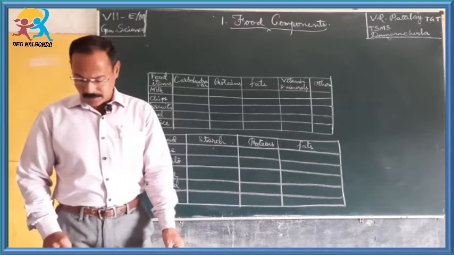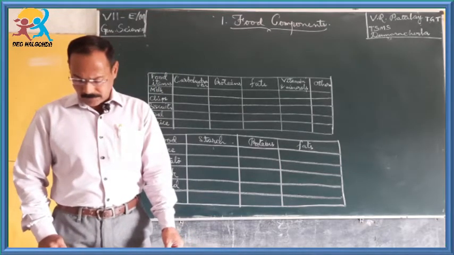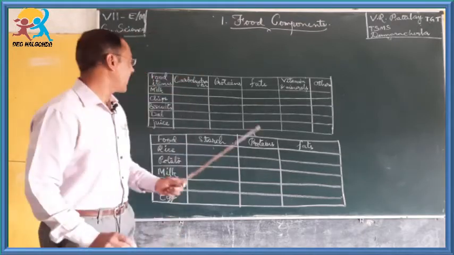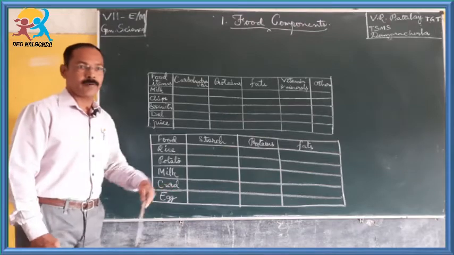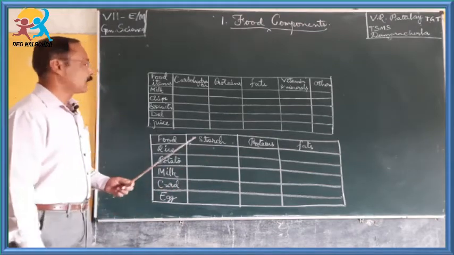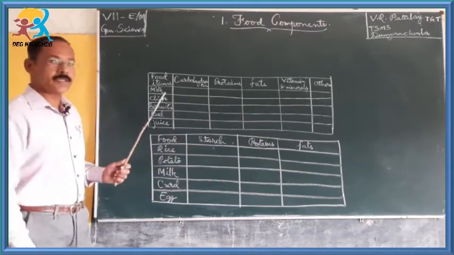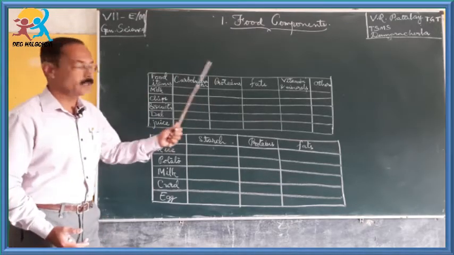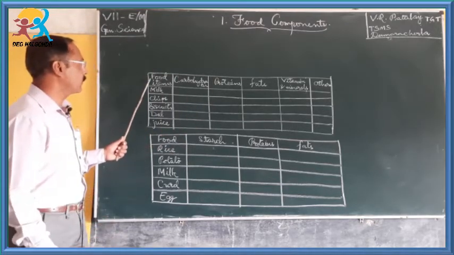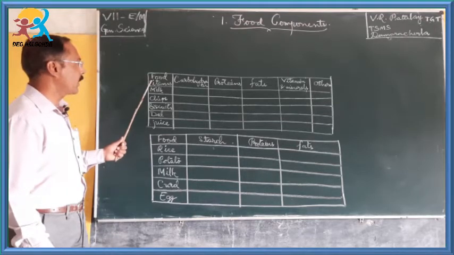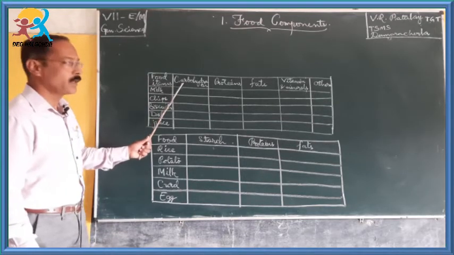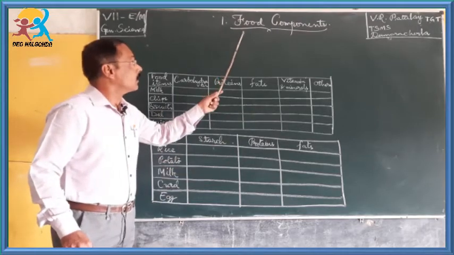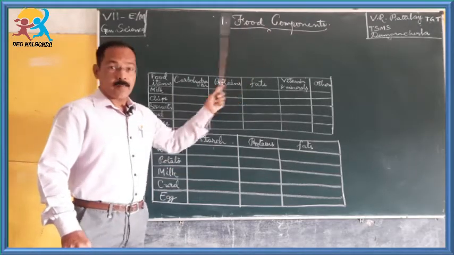So, I want to make a list of food items that we take every day from the market. We go to the market and purchase milk powder. We have to make a table of it and note it down. In the first column we write food items. In the second column, as I said, our food contains different components.